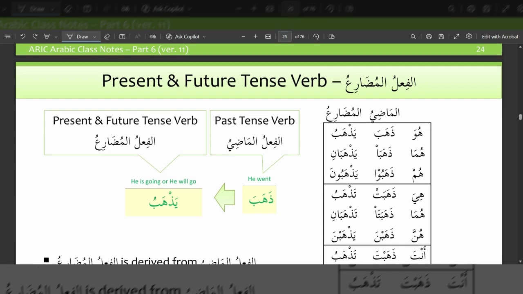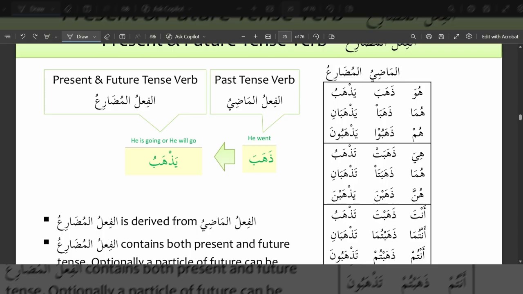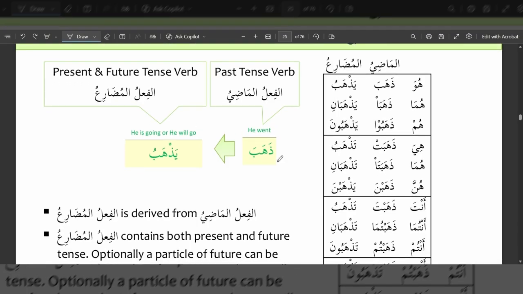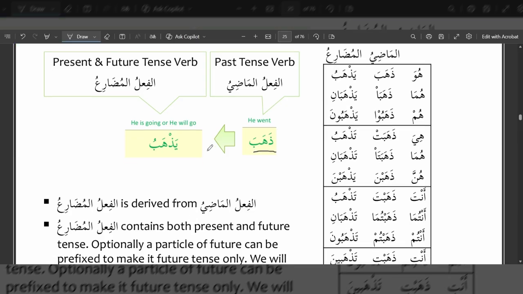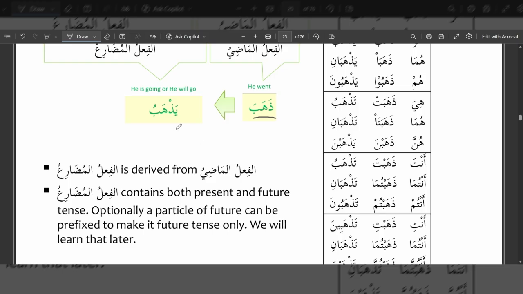So today's lesson is going to be on fi'lul mudari, which is the present and future tense verb. We've learned before about the past tense verb, which is called fi'lul madi. So fi'lul madi is the past tense verb. So we have dhahaba, he went. And the present and future tense verb, which is known as fi'lul mudari, will become yadhhabu, he is going or he will go. It is important to note that fi'al al-mudari is derived from fi'al al-madi.